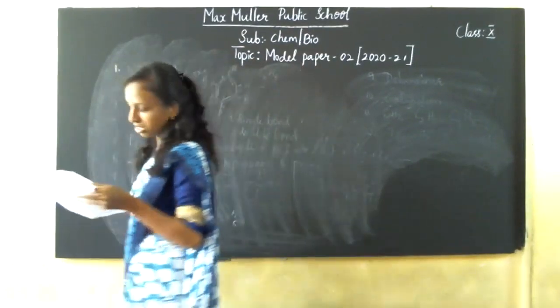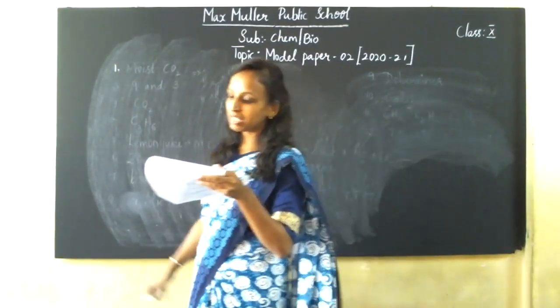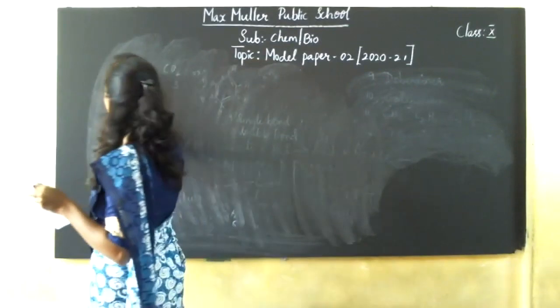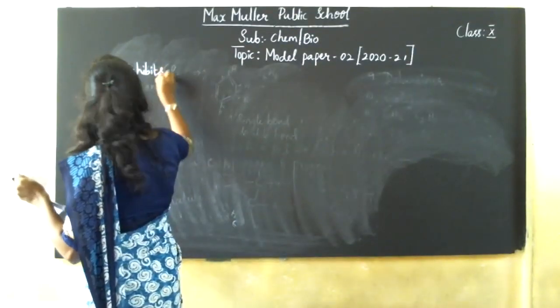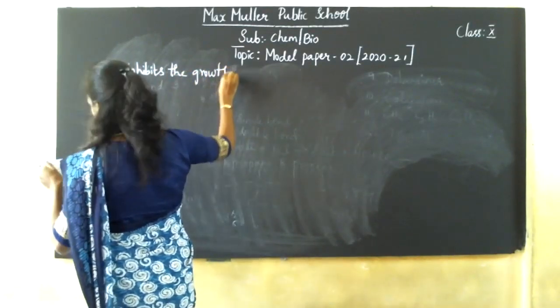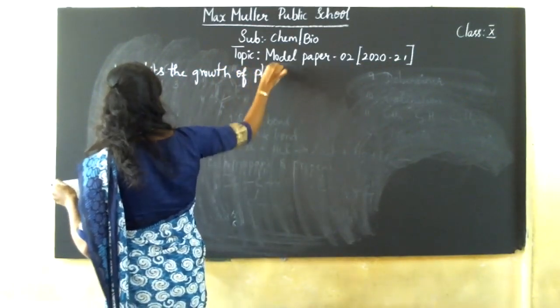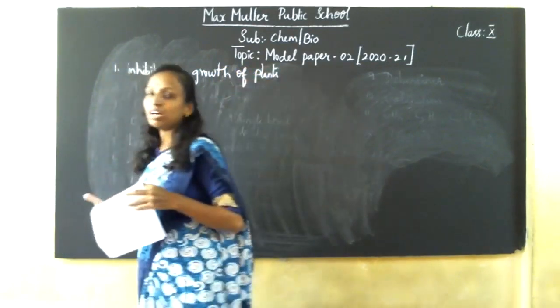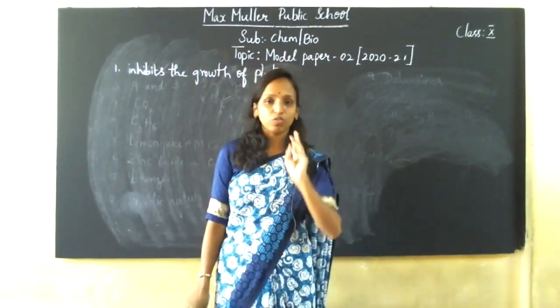Now the biology questions. The main function of abscisic acid in plants is to inhibit the growth of a plant. How many hormones are present in plants? Auxins, gibberellin, cytokinin, abscisic acid. So auxins help and promote the growth of a plant.